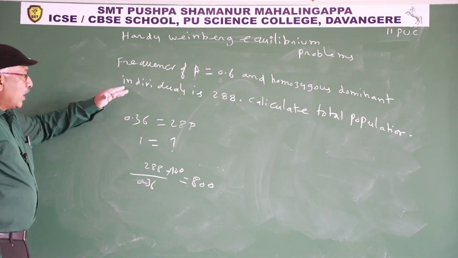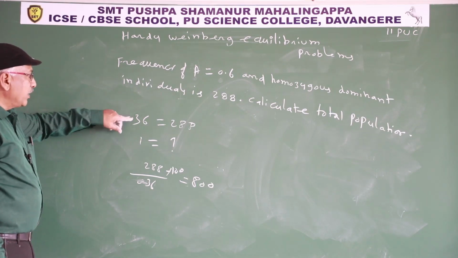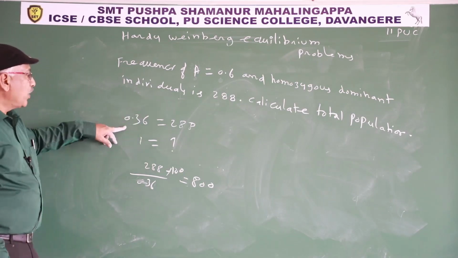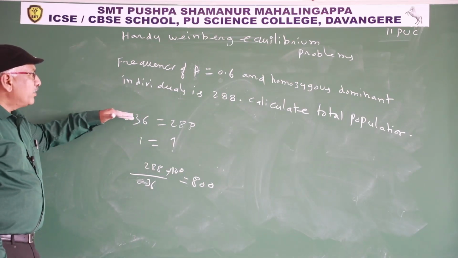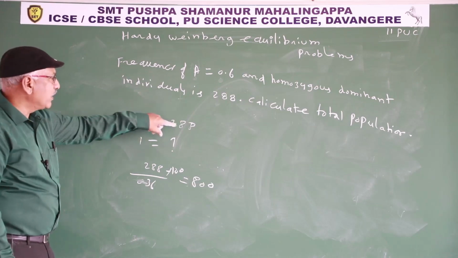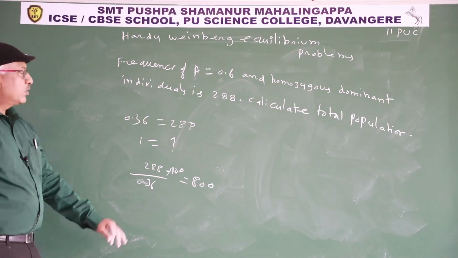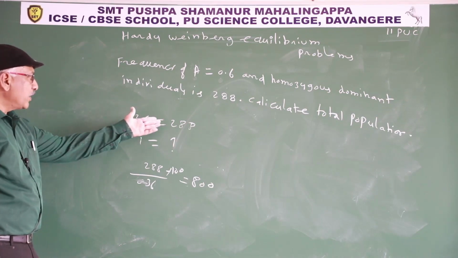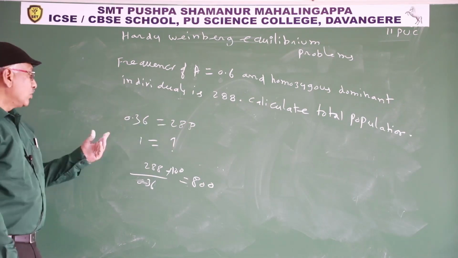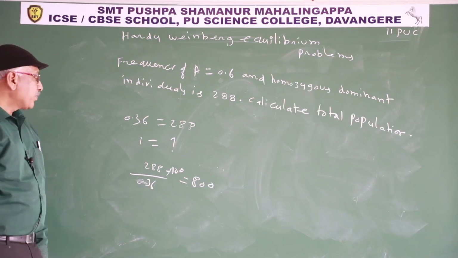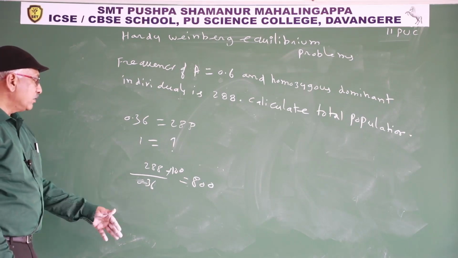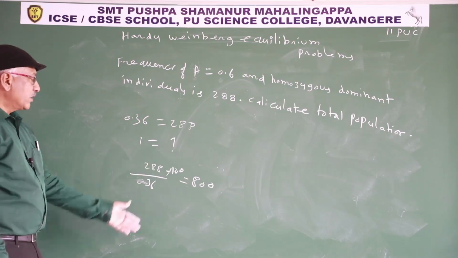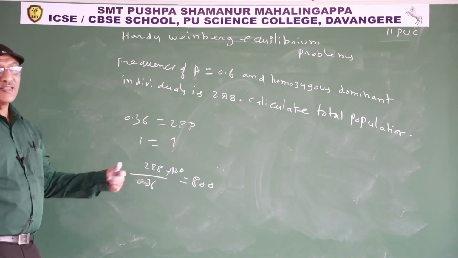0.36 is the dominant individual, so P square is 0.36. 0.36 dominant individuals is equal to 288. So what is the total population? 1 is the total population. Total population is more when compared to that. So that's why 288 by 0.36. So that's why 288 into 100 by 36. So that is total population is 800.